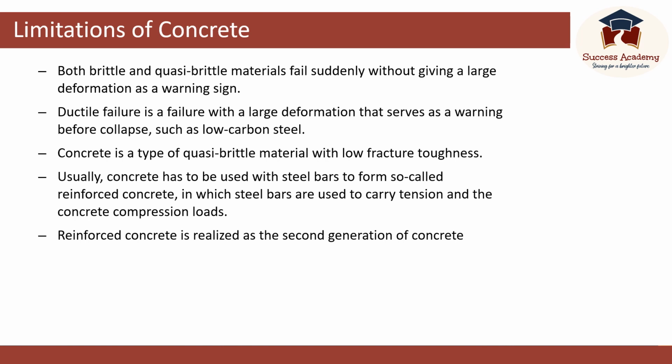The quasi-brittle failure mode is explained more in this slide. Both brittle and quasi-brittle material fail suddenly without giving a large deformation as a warning sign. Ductile failure is a failure with a large deformation that serves as a warning before collapse, such as low carbon steel. Concrete is a type of coarse brittle material with low fracture toughness, as we discussed. So concrete has to be used with steel bars to form reinforced concrete, in which steel bars are used to carry tension and the concrete compression loads. Reinforced concrete is realized as the second generation of concrete.